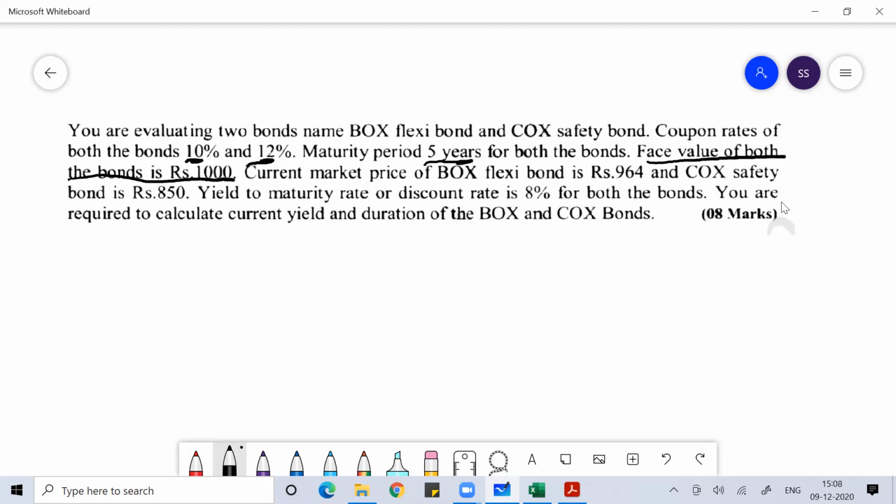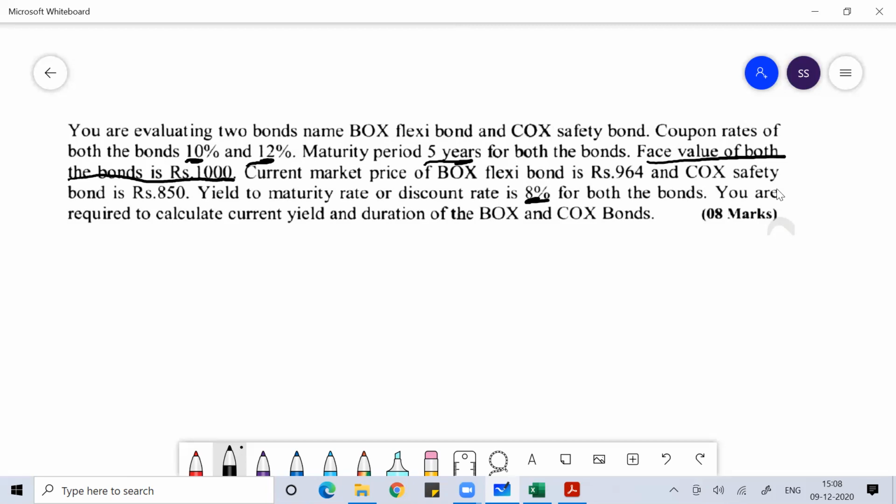The maturity period is 5 years for both the bonds. The current market price for the bonds is given to you. For BOX that is 964 and for COX that is 850, and the yield till maturity is also given, that is 8% for both the bonds.